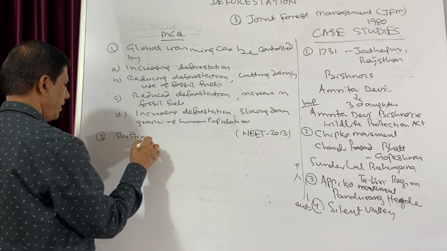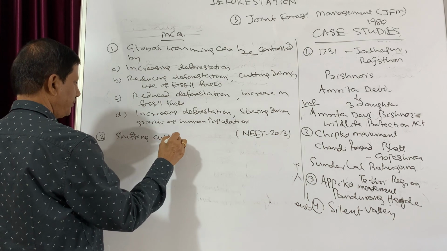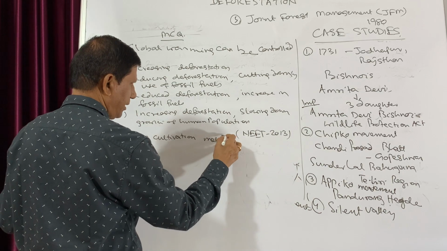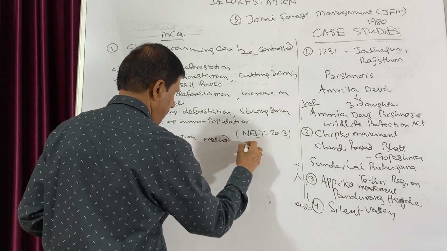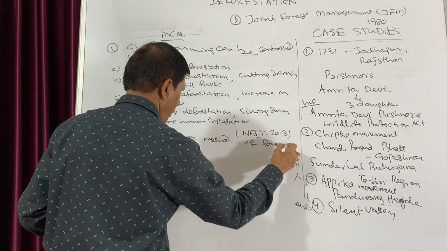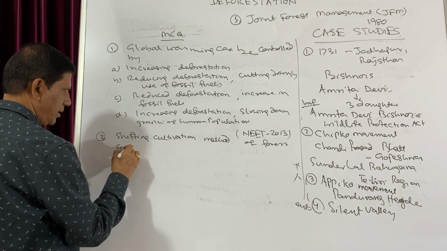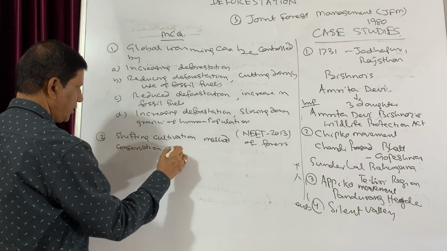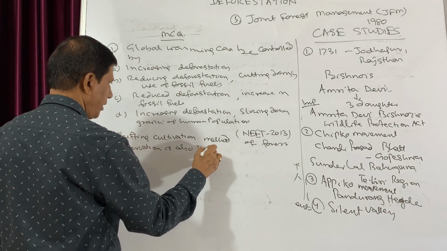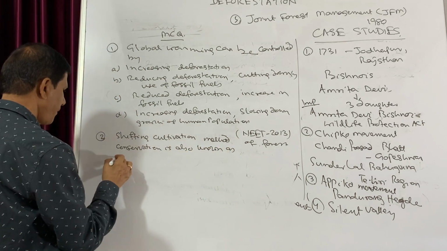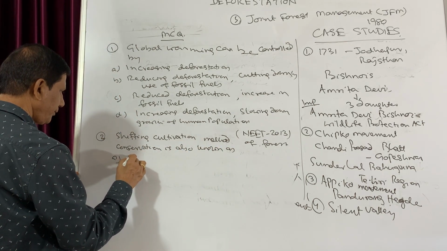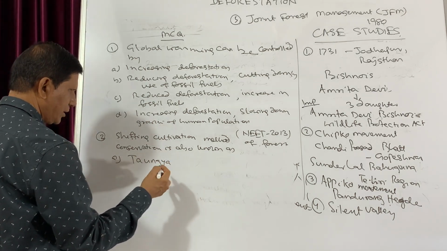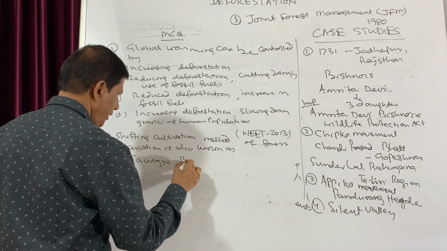Shifting cultivation method of forest conservation is also known as, first choice, Taungya forestry.